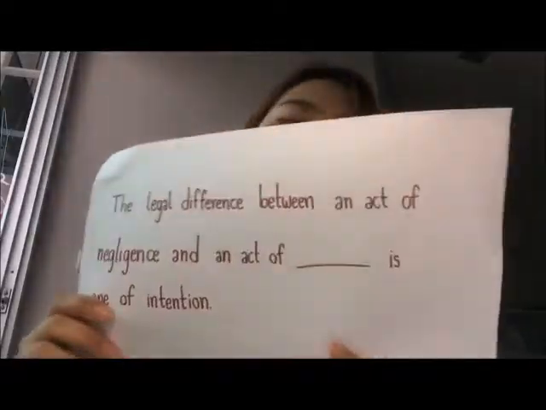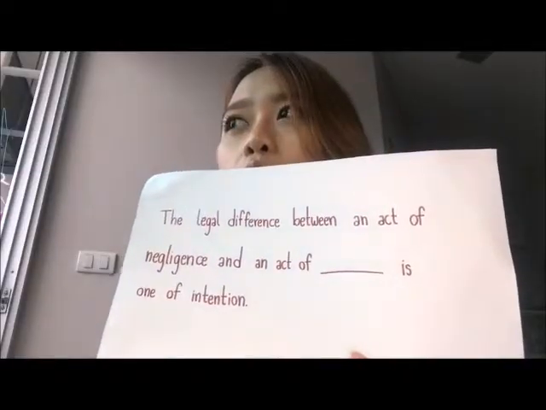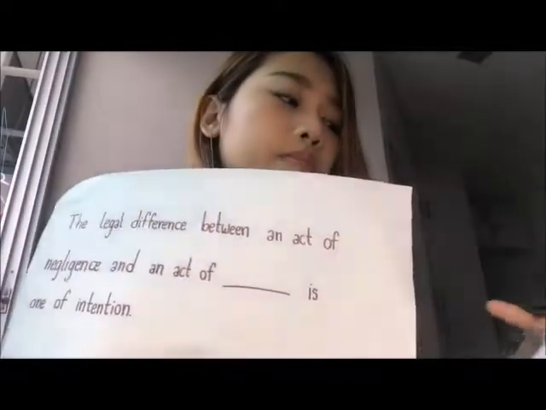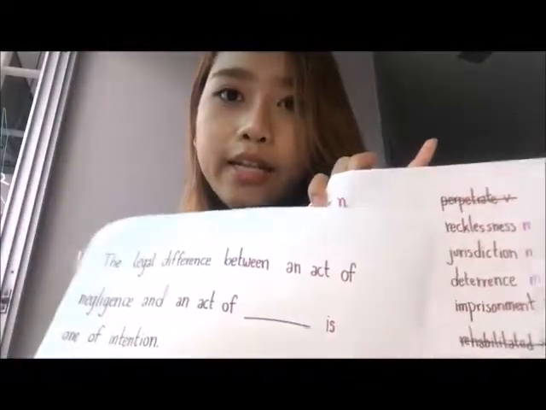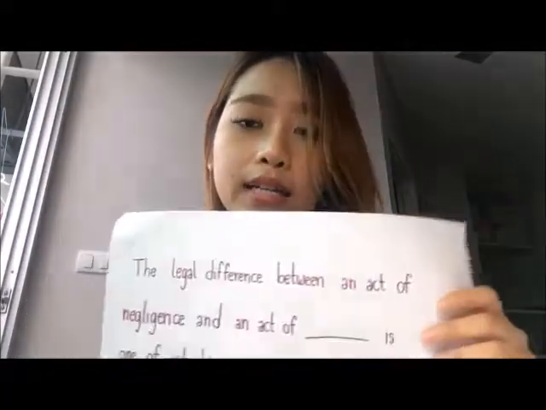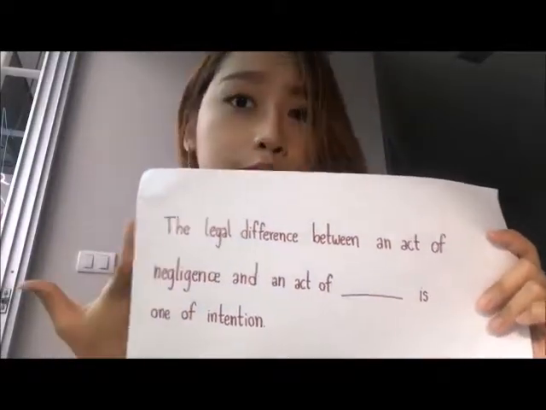Like in this, it might be cause meaning. Yes. For the choices, we will find recklessness and negligence. It has cause meaning in Thai. It means ประมาท and we have to find what the difference is.